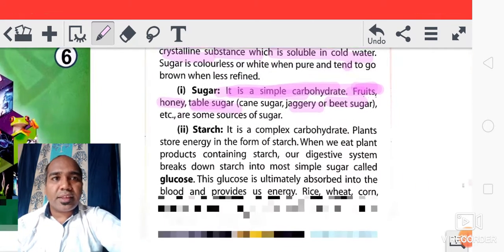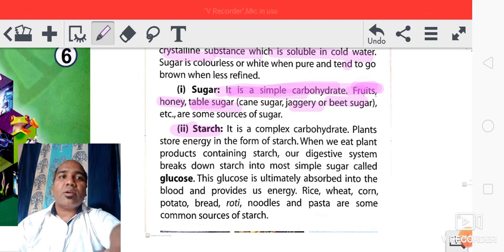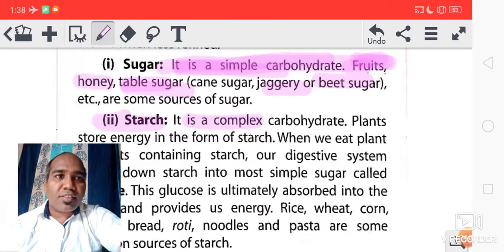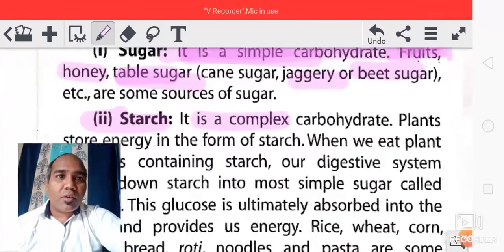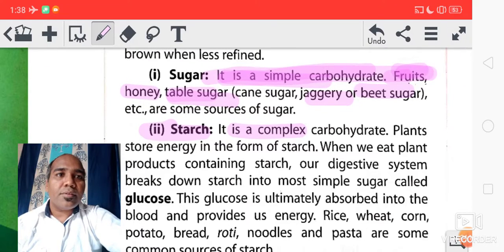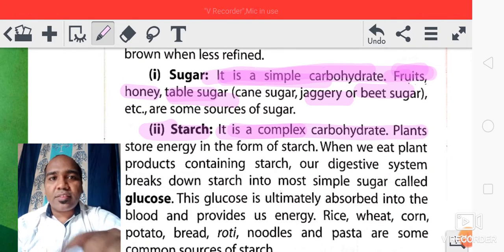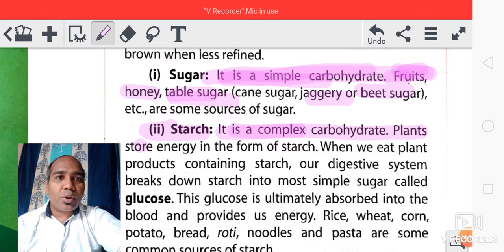Okay, then the second type of carbohydrate, that is starch. Okay, so what is starch? It is complex. Sugar was simple and starch is complex. Okay, so starch is complex carbohydrate. Sugar is simple carbohydrate, starch is complex carbohydrate, and we store energy in the form of starch.